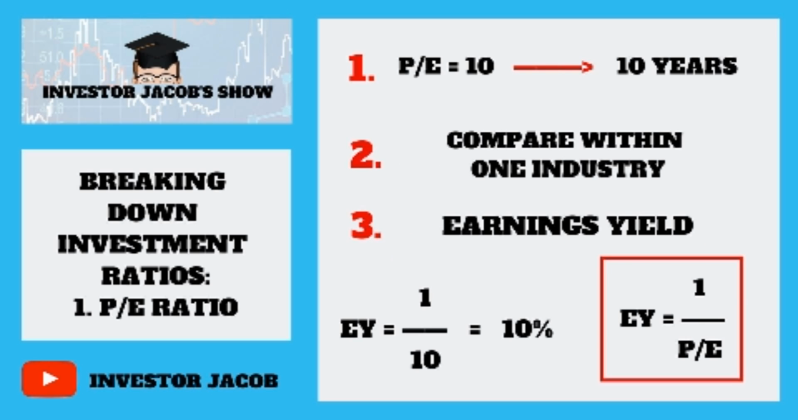This ratio can also be used to predict how many years it takes to earn back the investment. If the current PE ratio is 10, it takes approximately 10 years to earn your investment back, considering that the components of the ratio remain the same.